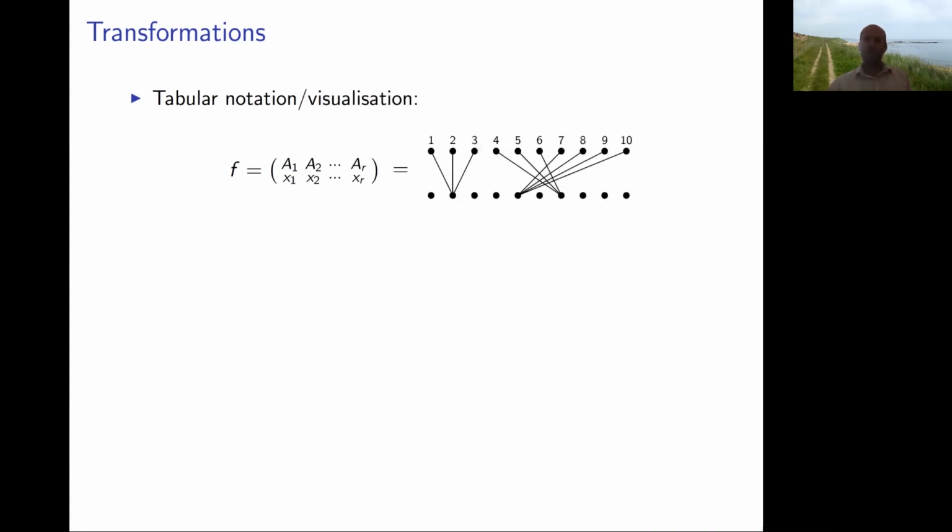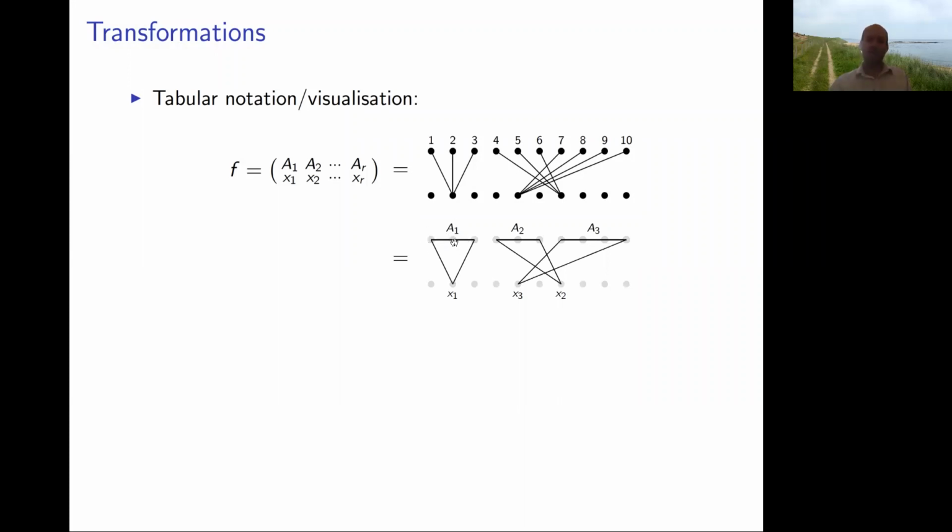So to answer these questions, we have to think about transformations a little bit, and I'm just going to give you some basic ways to represent a transformation. We've all seen this idea of permutations. You list the numbers 1 up to n, and below you list where those numbers go. We can do the same thing with transformations, except because functions don't have to be permutations, there could be several things going to the same place. So in this example, which I'll usually just write using triangles, 1, 2, and 3 all go to 2.